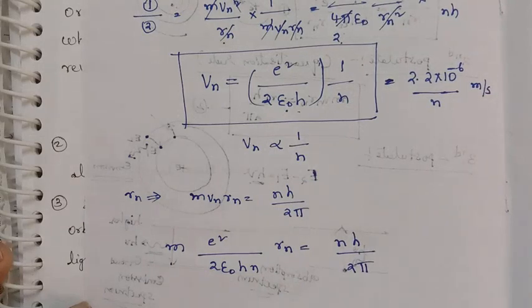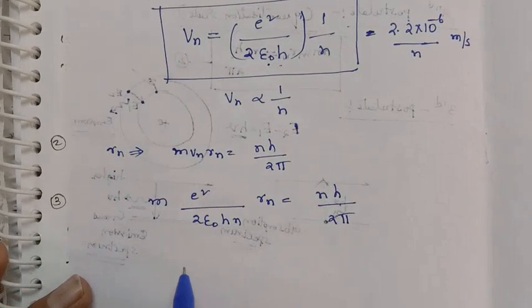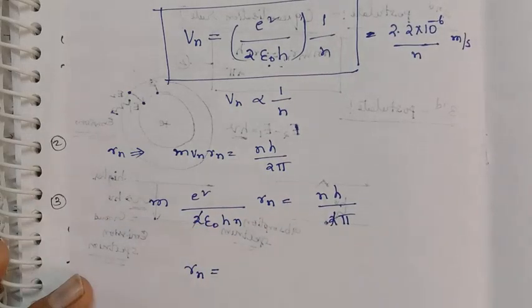nh by 2 pi. So then what is the expression for Rn? So 2 gets cancelled on both sides, and then what is the expression here?